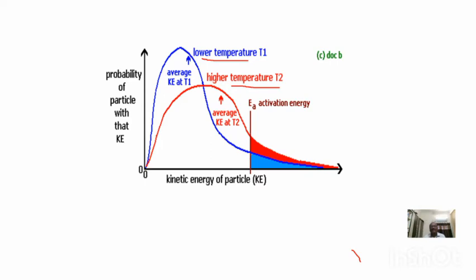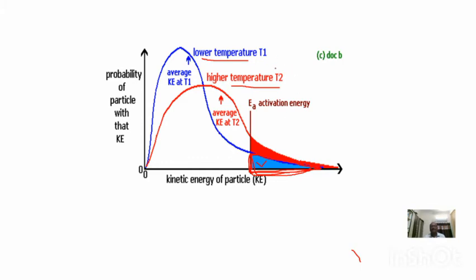At T1 temperature, the molecules possessing high energy are called activated molecules. This is the region where the activated molecules exist. This area will be directly proportional to the number of activated molecules. If you calculate the area lying under this part, that explains the number of molecules possessing the activation energy.